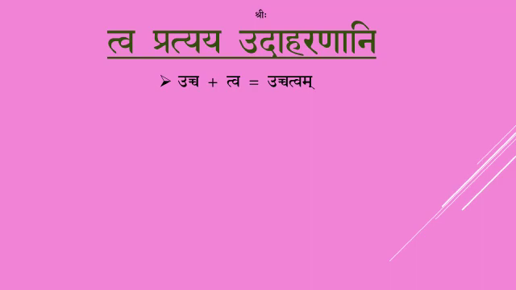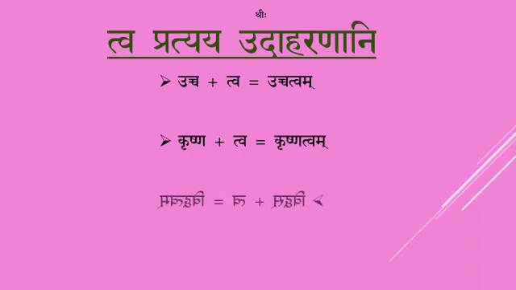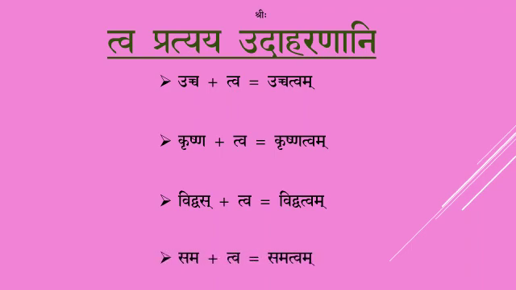Ucha plus tva, uchatvam. Krishna plus tva, krishnatvam. Vidvas plus tva, vidvatvam. Sama plus tva, samatvam. Hope all the four tadhita pratyaya are clear for you. With this, we come to the end of this session. Thank you.